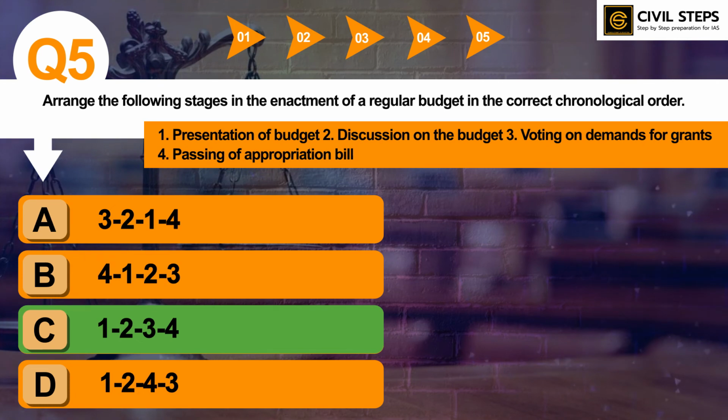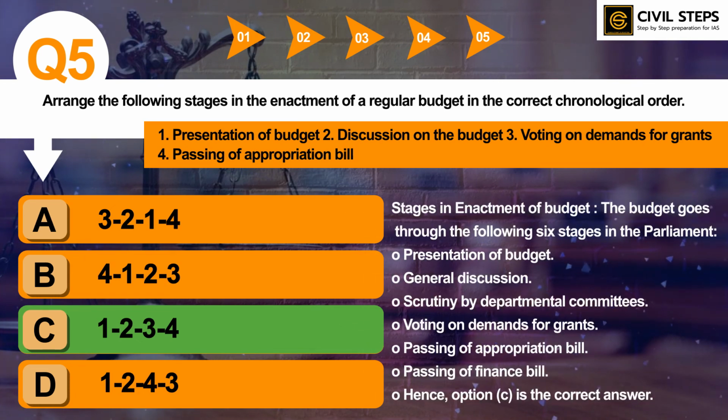So there are stages in the enactment of the budget. The budget goes through the following 6 stages in the Parliament, that is presentation of budget, general discussion, scrutiny by departmental committees, voting on demands for grants, passing of appropriation bill, and the final is passing of finance bill. Hence option C is the correct answer.